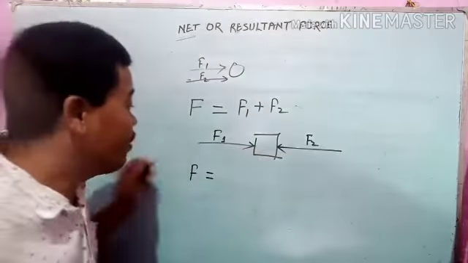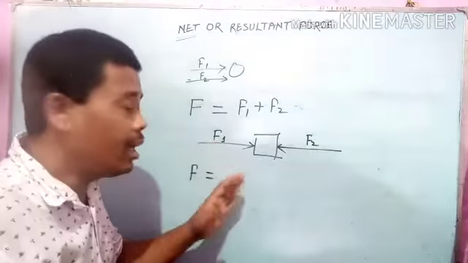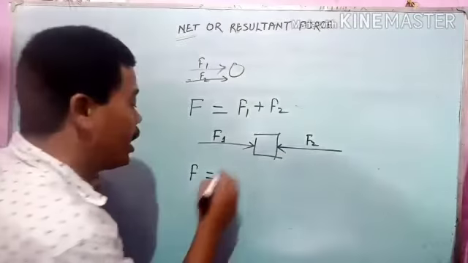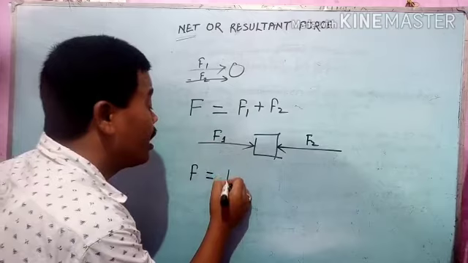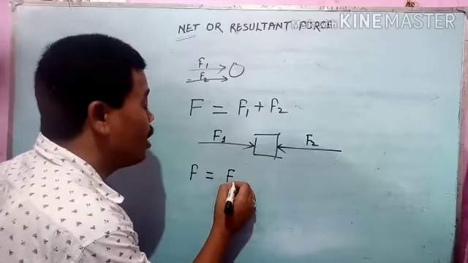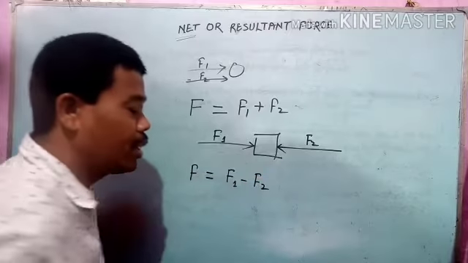And here the greater force, suppose this one is stronger, so the net force will be equal to F1 minus F2, students.